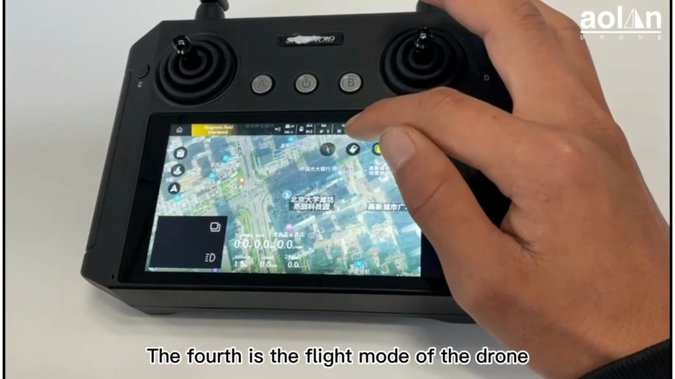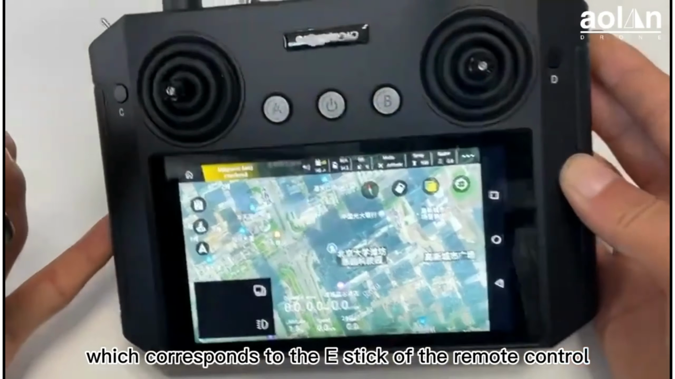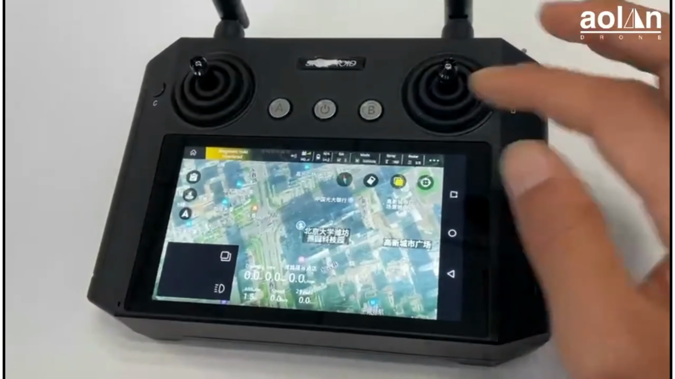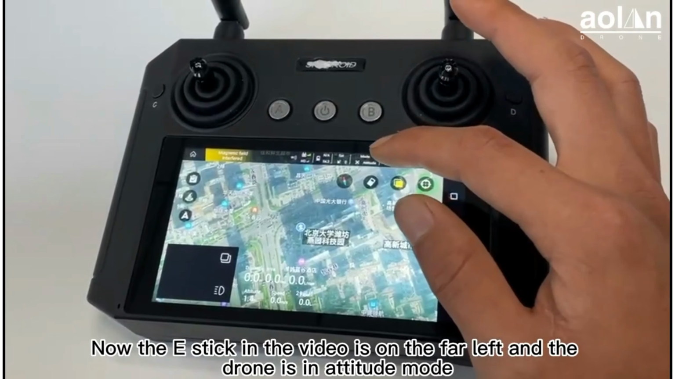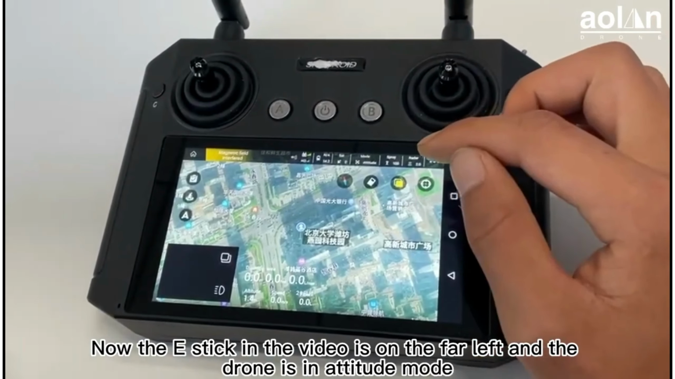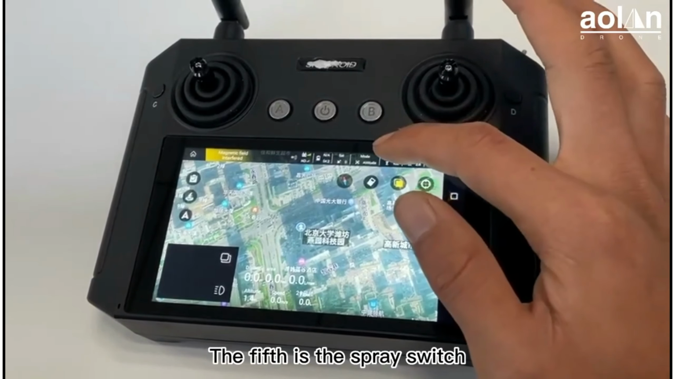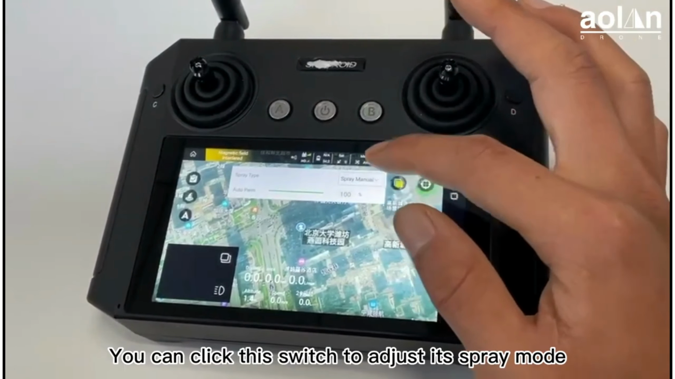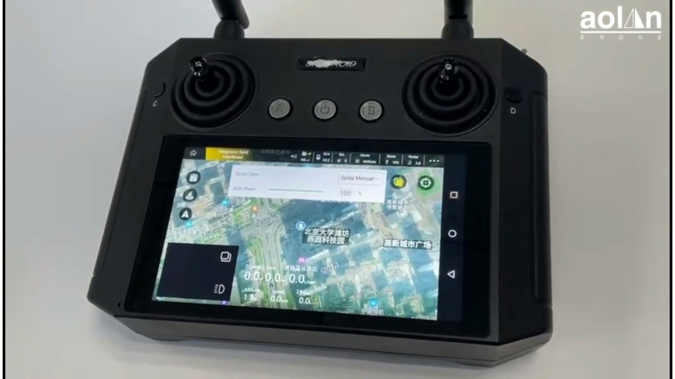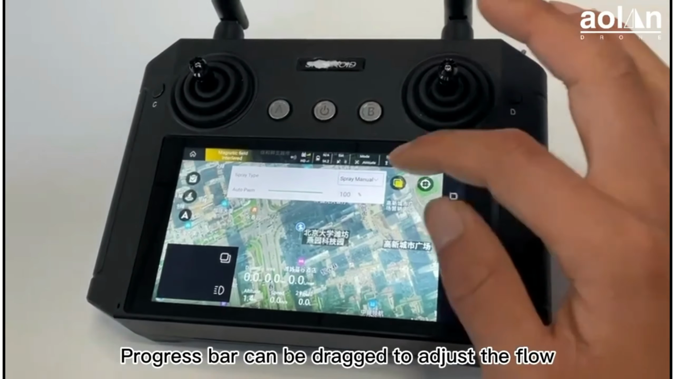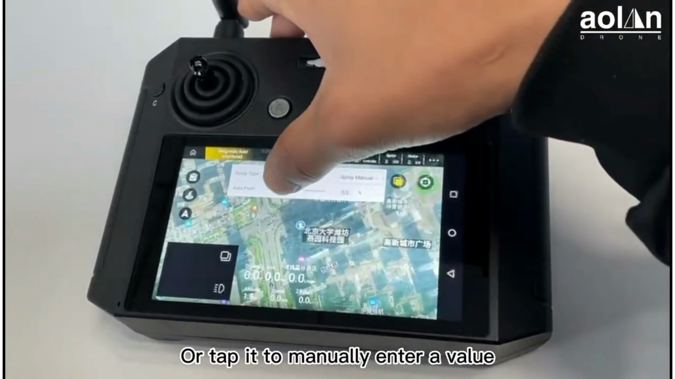The fourth is the fly mode of the drone, which corresponds to the E-stick of the remote control. Now the E-stick in the video is on the far left and the drone is in attitude mode. The fifth is the spray switch. You can click this switch to adjust a spray mode. Progress bar can be dragged to adjust the flow, or tap it to manually enter a value.